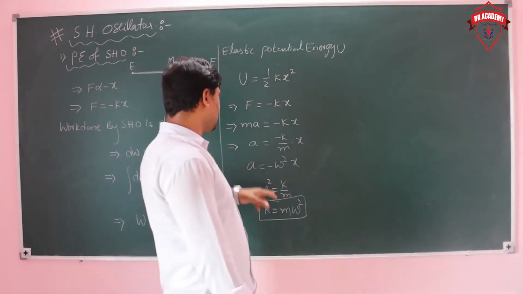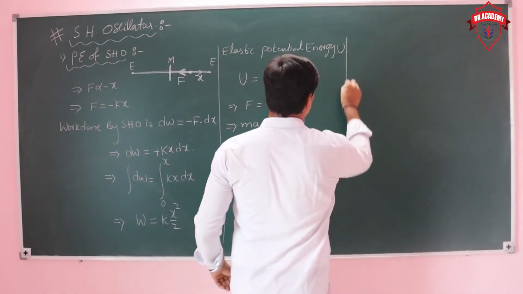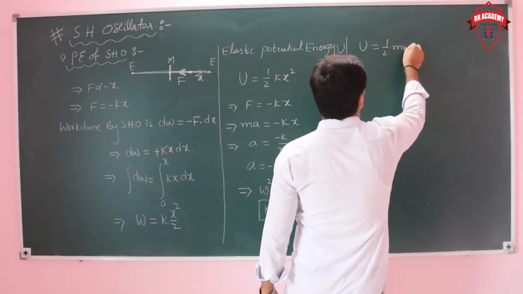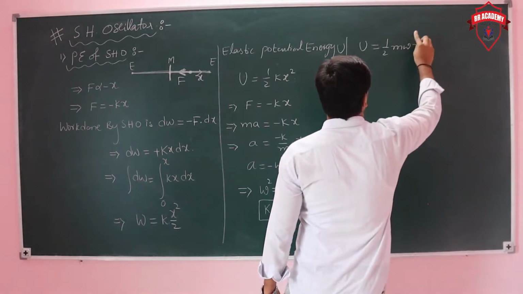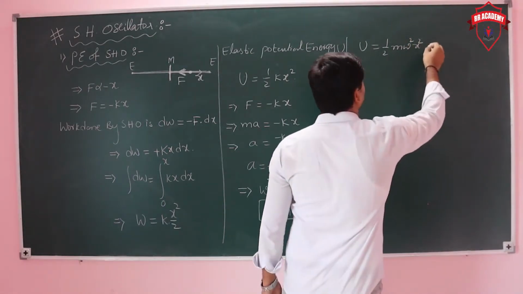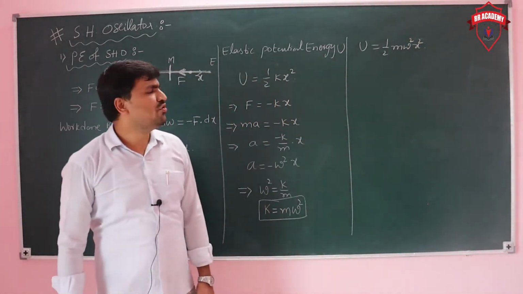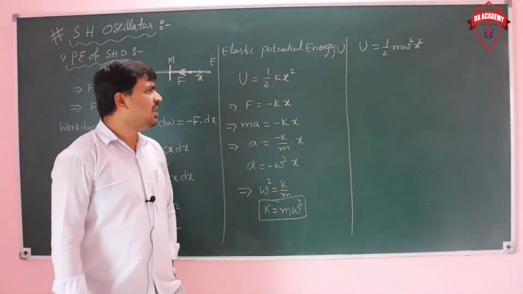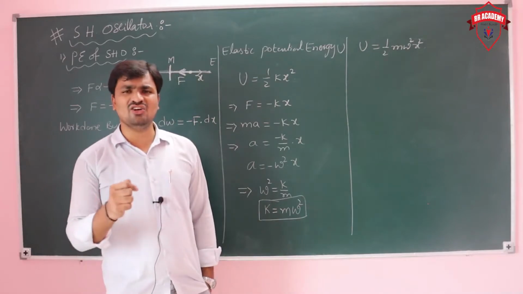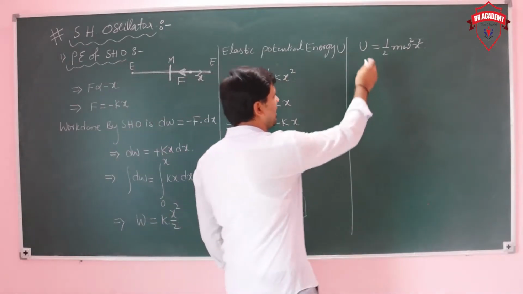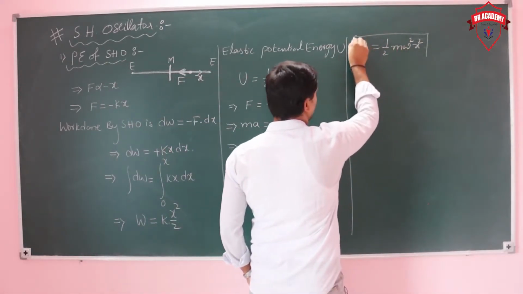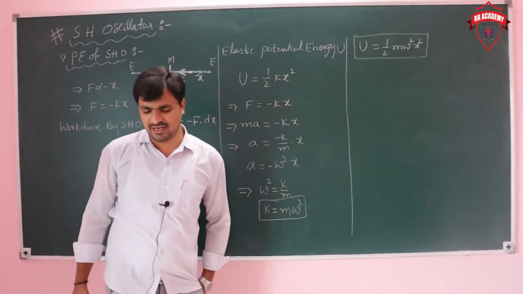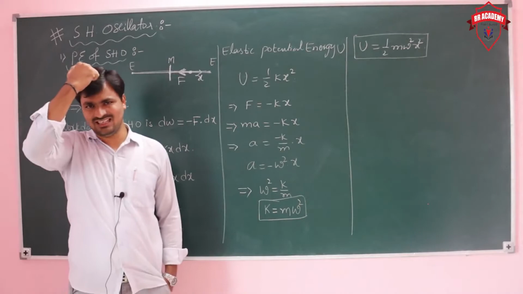Now put this value of K here. Then the potential energy U is equal to half m omega square x square, where x is the displacement of the particle. That is the potential energy equation of the simple harmonic oscillator when it has x displacement.